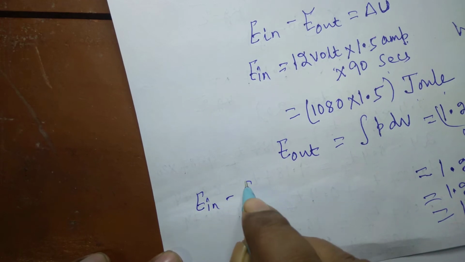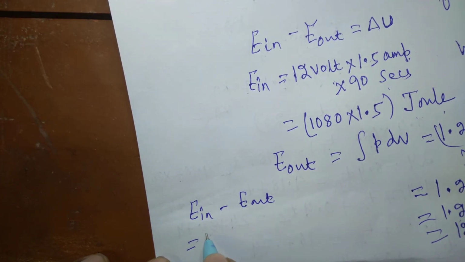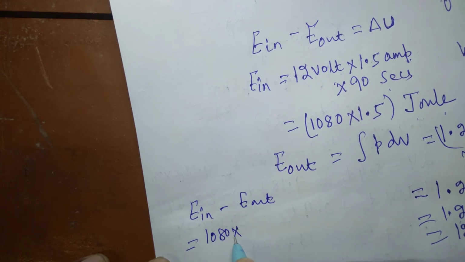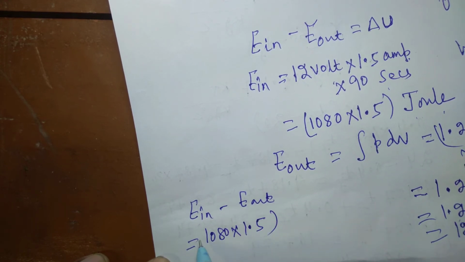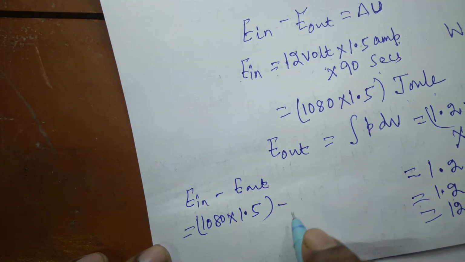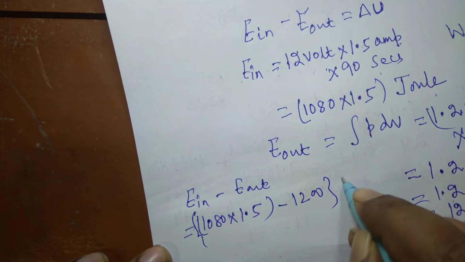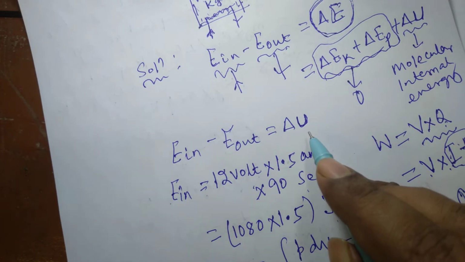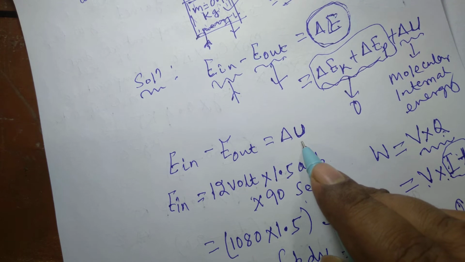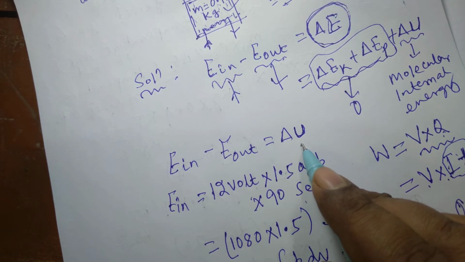So E in minus E out is equal to 1080 multiplied by 1.5 minus 1200 joule. This is all in joule. The internal energy of an ideal gas is a function of temperature only.